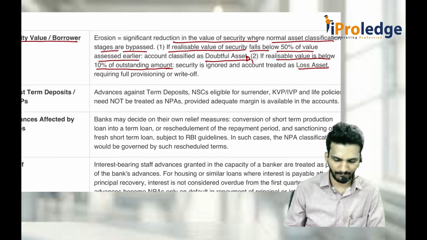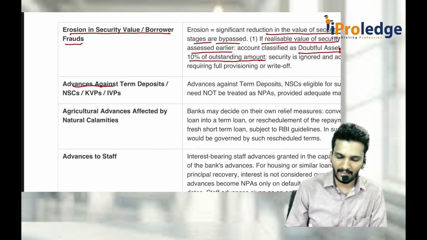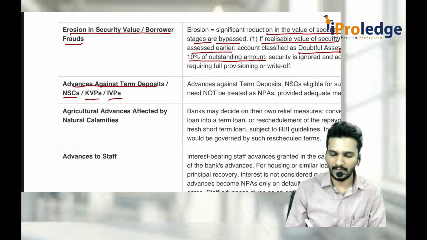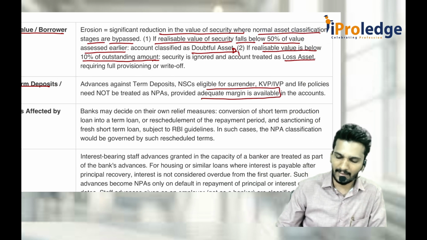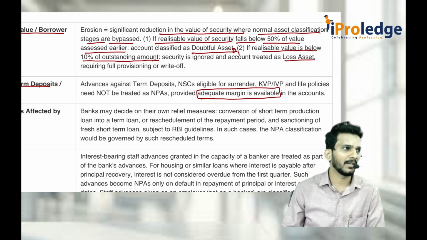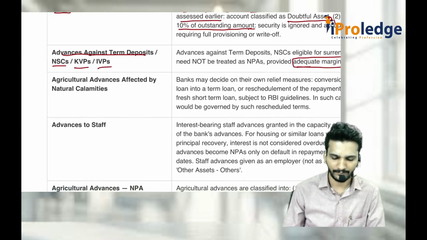Understood the difference? Then advance against National Savings Certificate, KVP, Indira Vikas Patra, etc. As long as the adequate margin is available in the books of account, don't treat it as NPA. You can still treat it as a performing asset because they are 100% liquidatable.